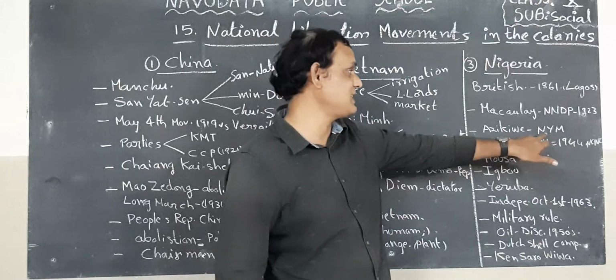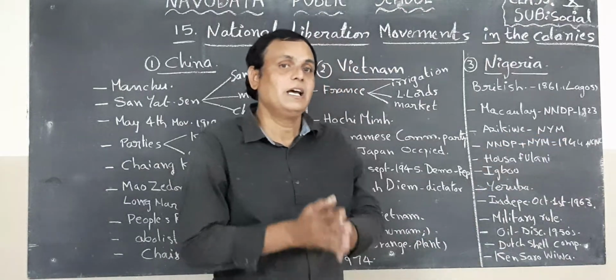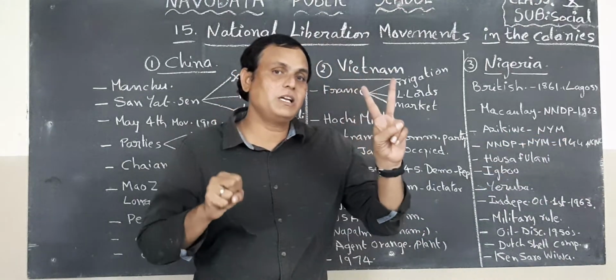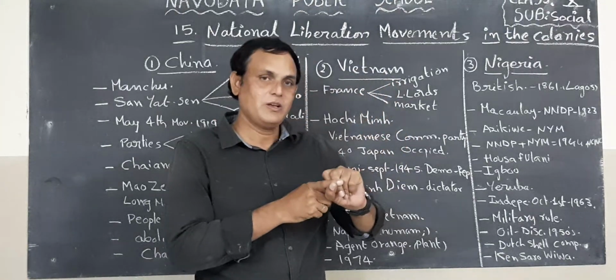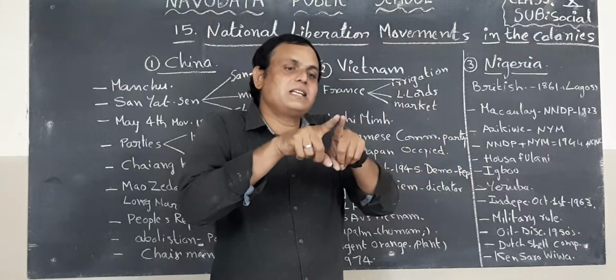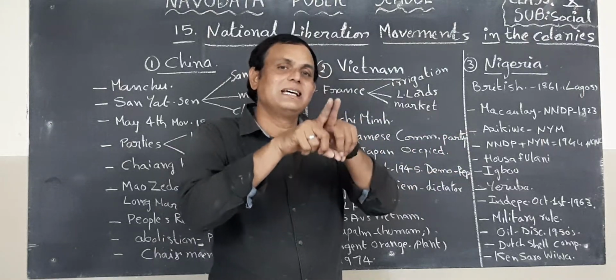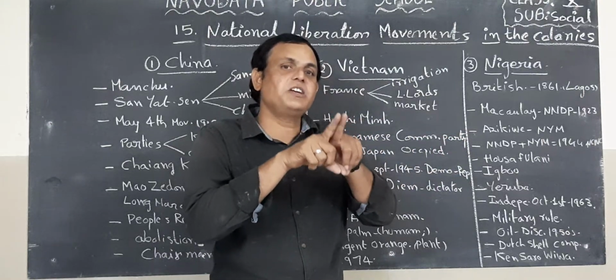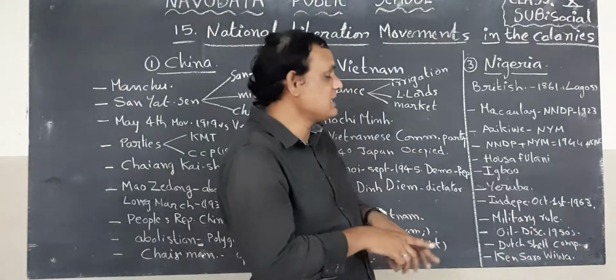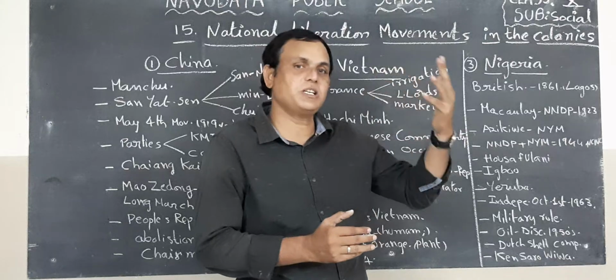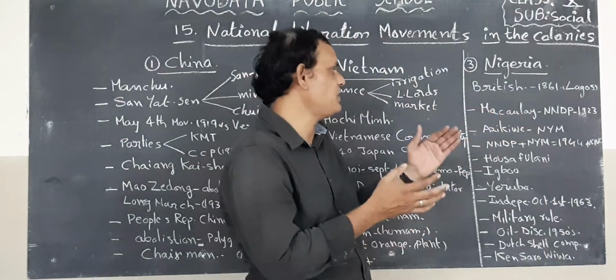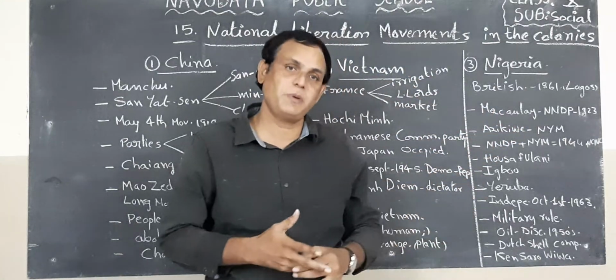That party name is NYM. Children, the important parties in Nigeria are NNDP and NYM. But these two parties merged into one, that is NCNC, in 1944, because they fought against the British government. So finally the British government agreed to give independence.